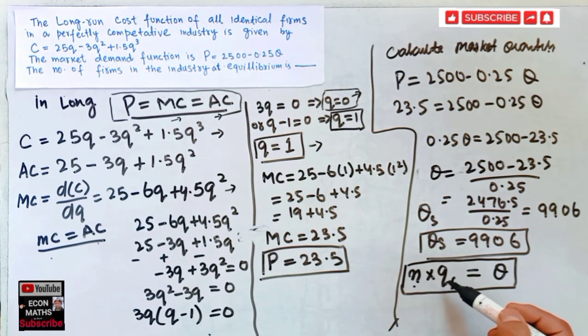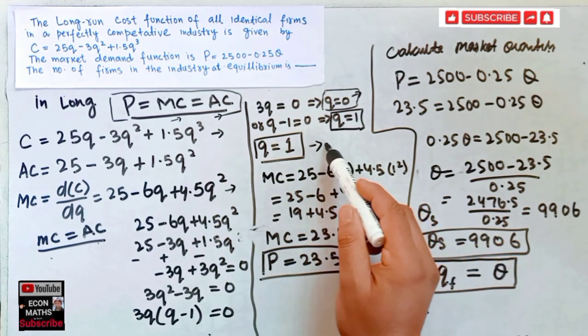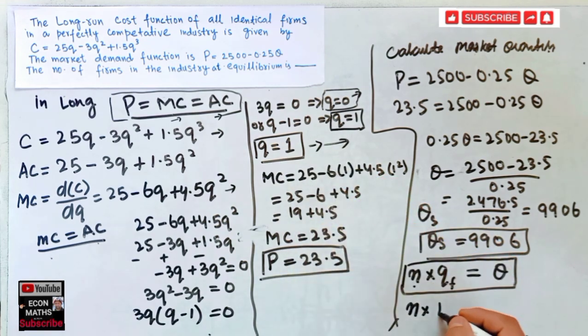Number of firms times quantity supplied by an individual firm should be equal to the total quantity supplied. Here N times 1 should be equal to the total quantity supplied.